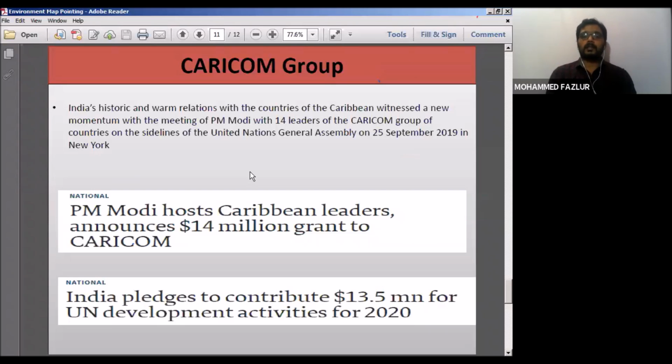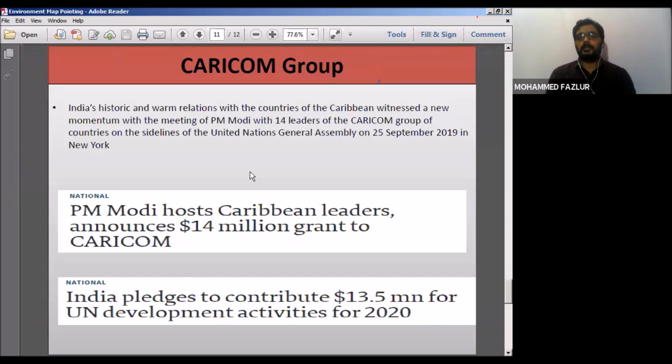Later, our Prime Minister also participated in the recent meet of the CARICOM group. Where is this CARICOM group? It is part of the Caribbean Sea. The small islands in the Caribbean Sea region all came together and formed one free trade zone known as the CARICOM group, which is a political group and also an economic group. This was majorly established in 1979 and we have around 20 members here. 15 are permanent members and 5 have observing status.